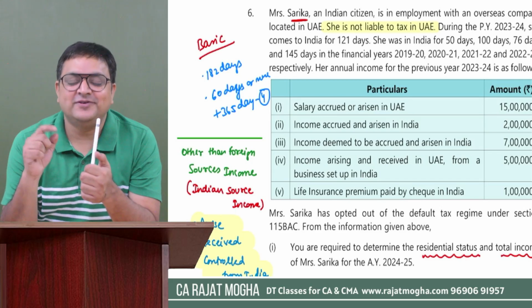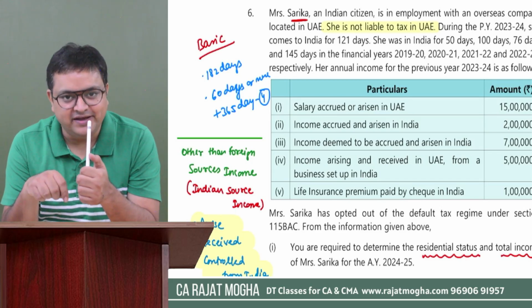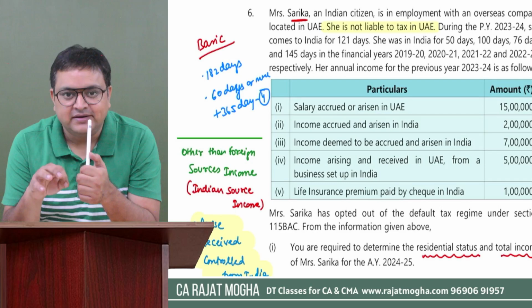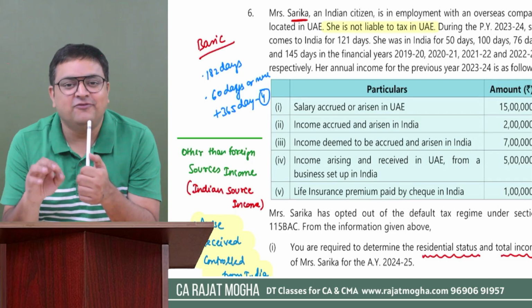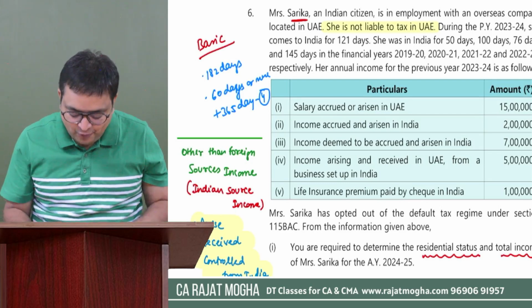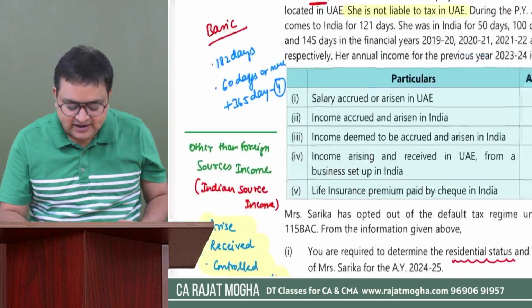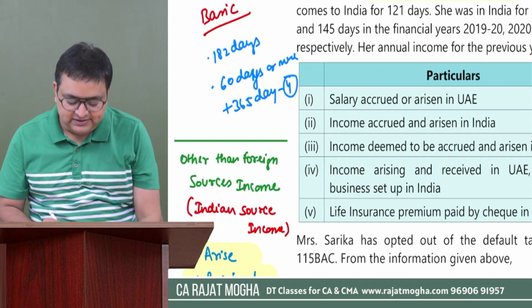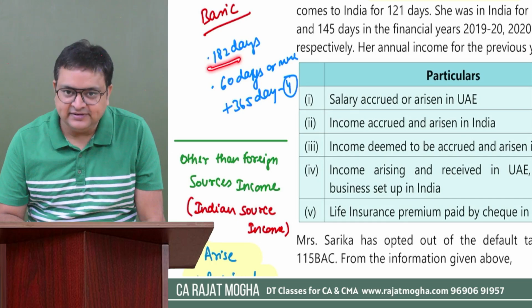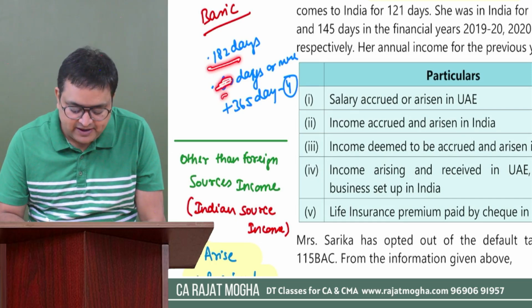If he or she comes to visit India, and their income other than foreign sources income is more than 15 lakh rupees, then we have another provision. Then the 182 days condition remains, and in the second condition, the 60 days will become 120 days.